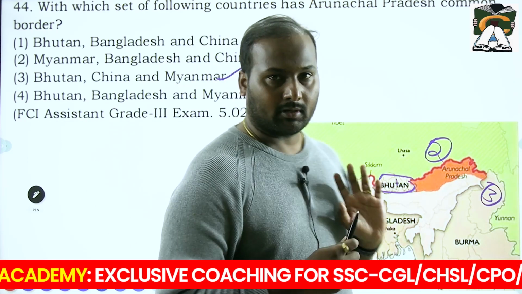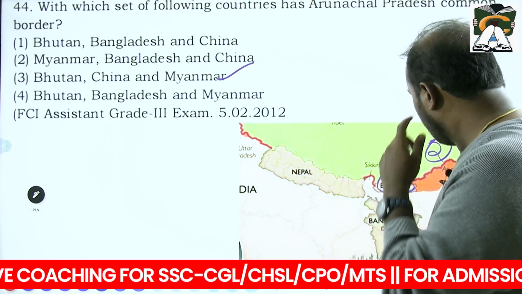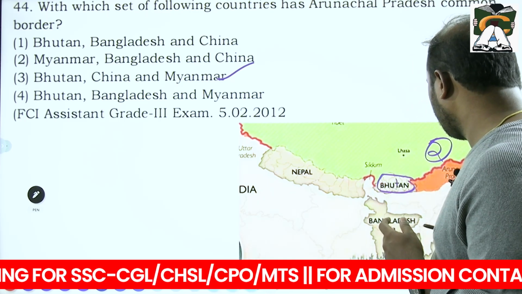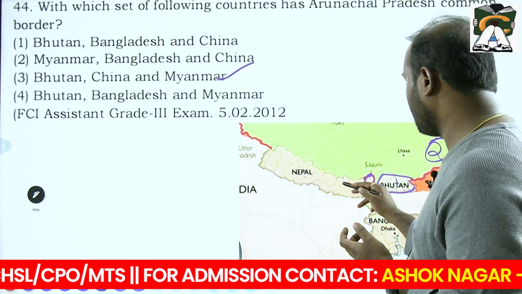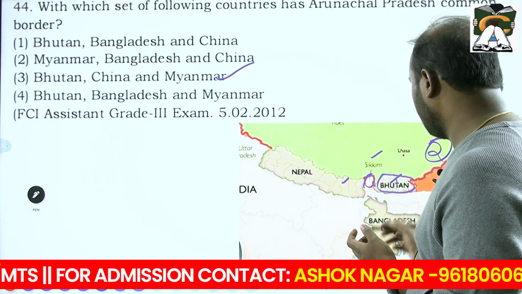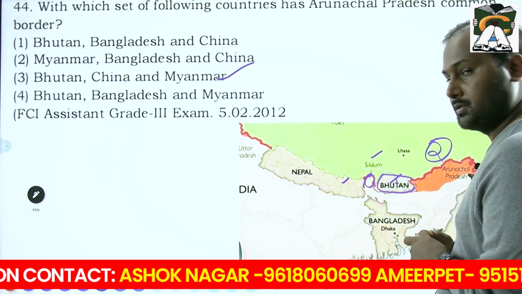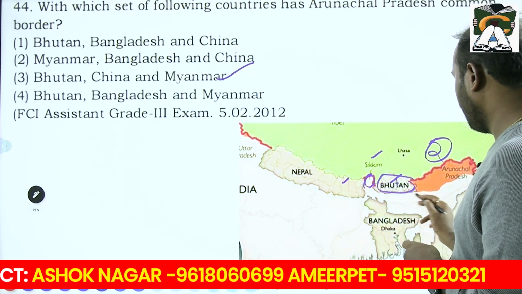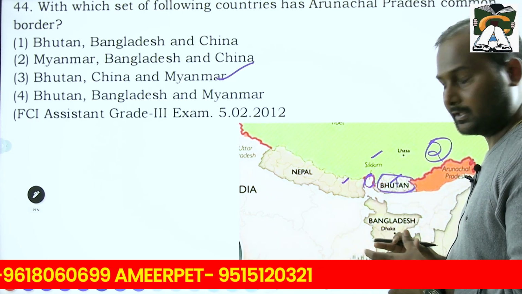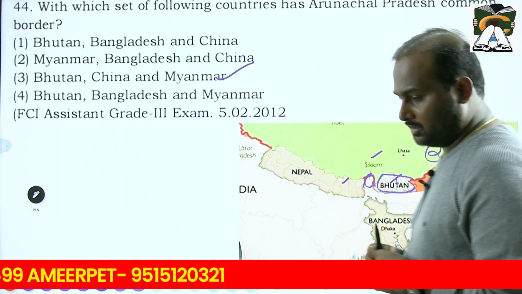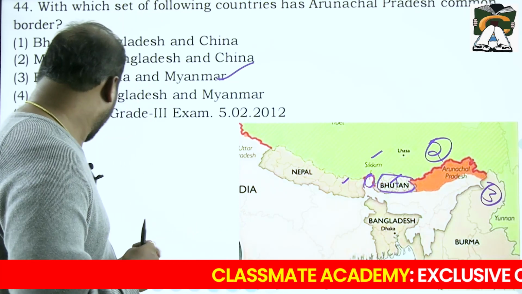Similarly, when you observe this map, try to observe the other countries also. For example, take Sikkim, which is very important. He may ask questions regarding Sikkim also, because you have Nepal, China, and again Bhutan. You can also expect a question regarding Arunachal Pradesh. From Assam also you can expect a question: how many other countries does Assam border? Same with respect to the Northeast, so try to focus mainly on the Northeast states regarding the borders.